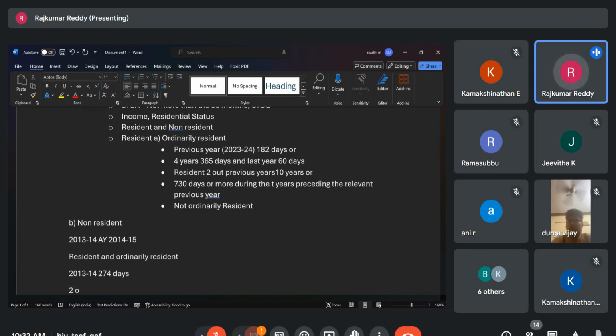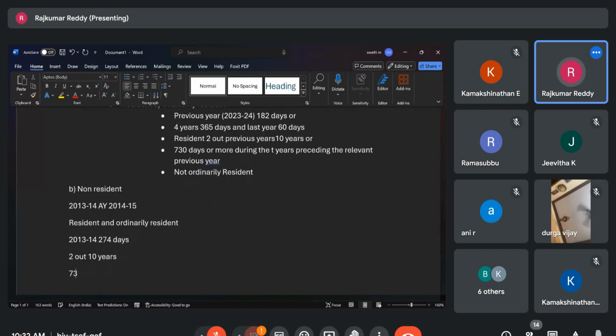So more than 2 years he is in India. So in any case, he will be the resident and ordinarily resident for the previous year 2013-14. And also he stayed in India for 730 days during 7 years. So all these conditions Mr. X satisfied.